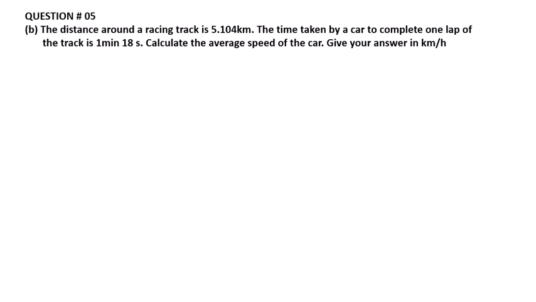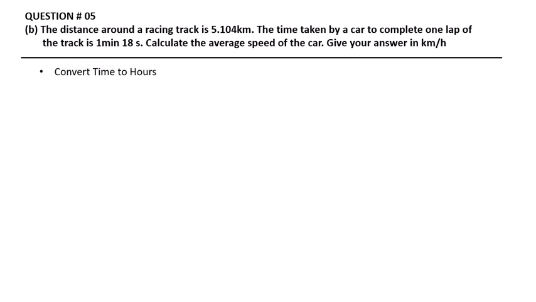Question number 5, part B. Convert time into hours. The distance around a racing track is 5.104 kilometer. The time taken by a car to complete one lap of the track is 1 minute and 18 seconds. Calculate the average speed of the car. Give your answer in kilometer per hour.